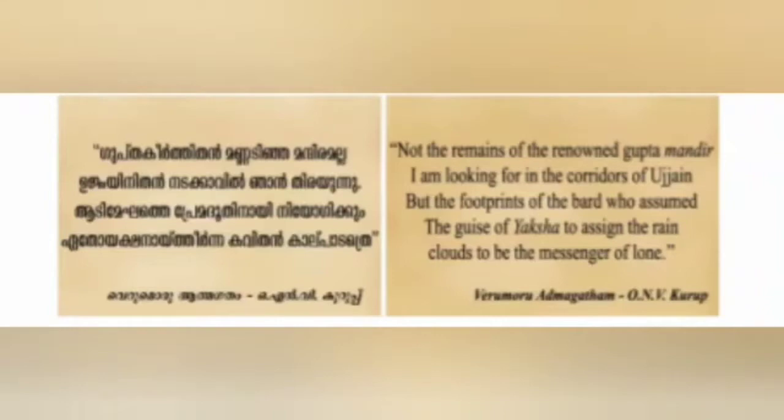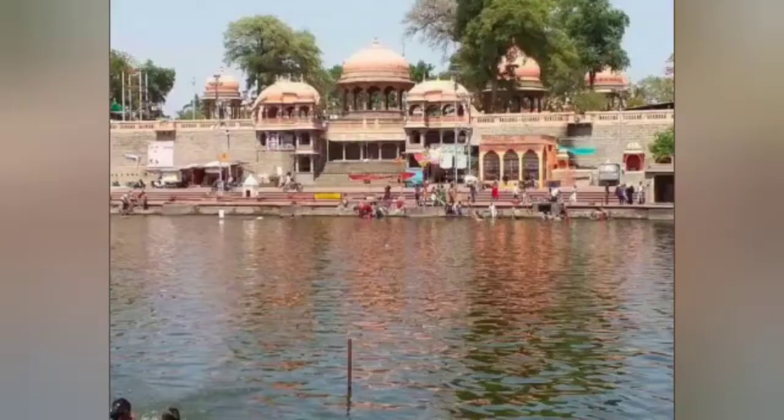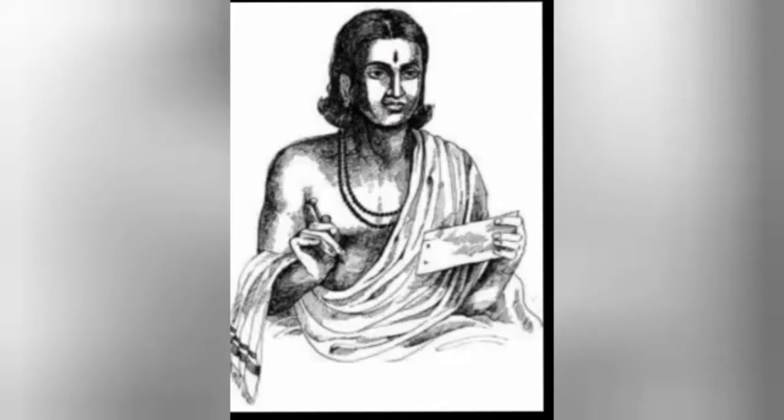So read the poem once again and you can identify the dynasties and also some details. So this is about the Gupta dynasty. Ujjain was an important center of the Gupta dynasty and also famous poets lived during the Gupta Empire. Kalidasa, who lived during the Gupta period, is referred to in this poem.